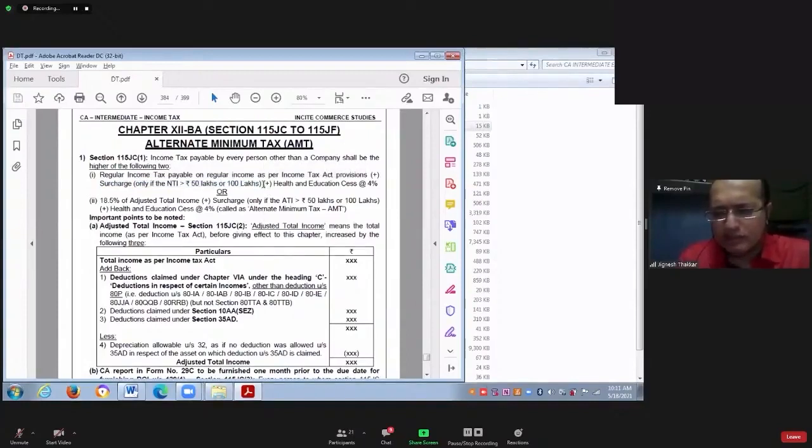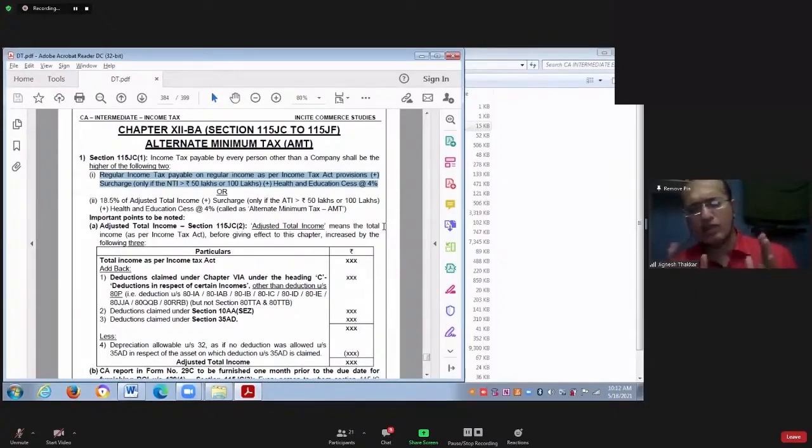Once you add the surcharge, you will get the amount of tax plus surcharge. On that tax plus surcharge, you add 4% health and education cess. So your step number 1 is to calculate tax liability as per normal provision. For that, what you have to do? You have to calculate total income. When we say total income, it is always after deducting deductions in section 35AD, 10AA and Chapter 6A.